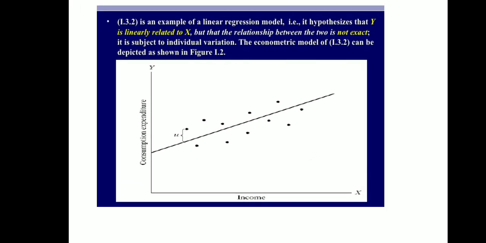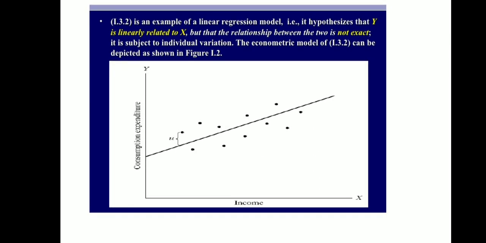The graph is like this. See the graph here. It's an example of linear regression, that is, the hypothesis that y is linearly related to x. All the scattered points are almost near to this straight line. This straight line is the average line.